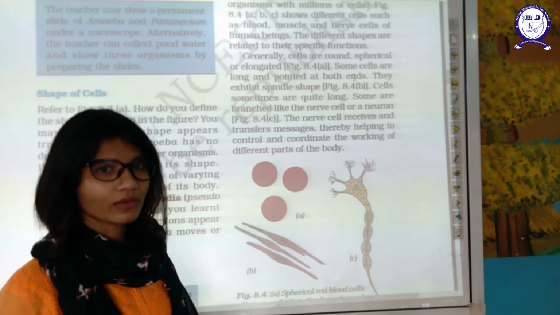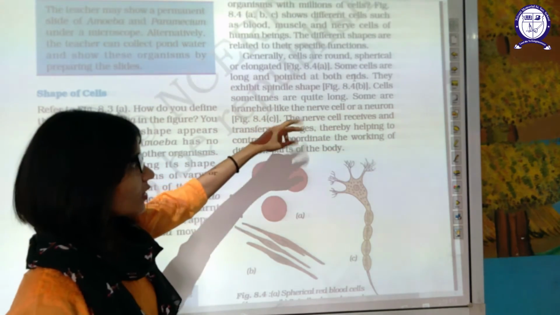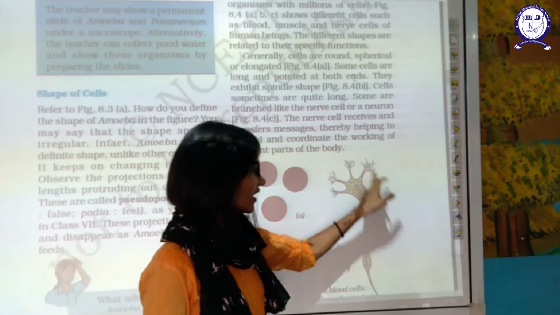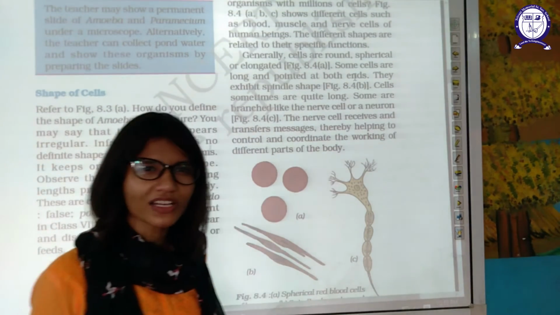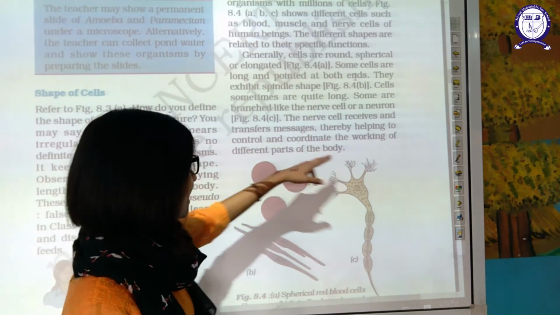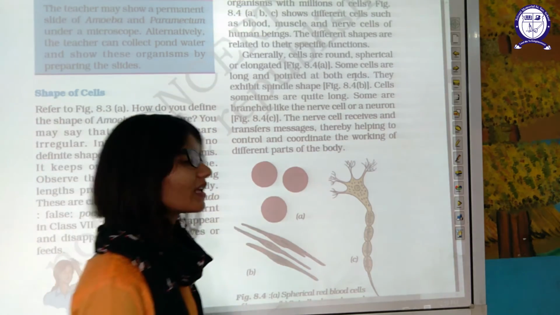The shape of a balloon, you can compare it. The cells sometimes are quite long also. Some are branched, like branches are there in a nerve cell also. Some are unbranched. Now, nerve cells receive and transfer messages, therefore helping to control and coordinate your working.